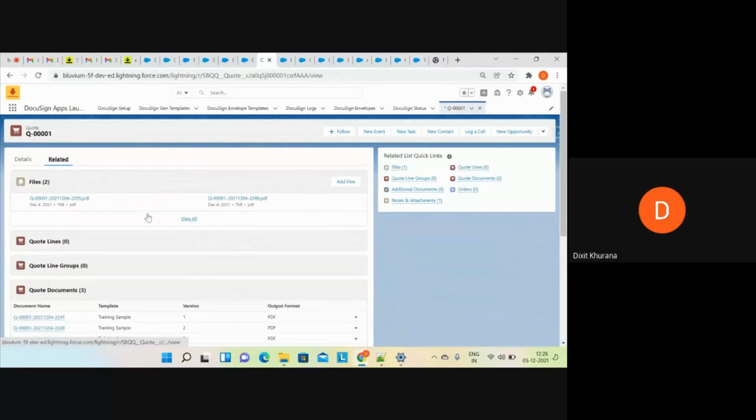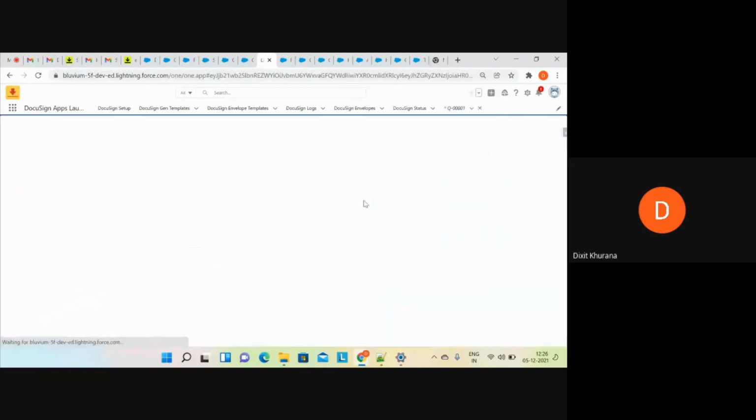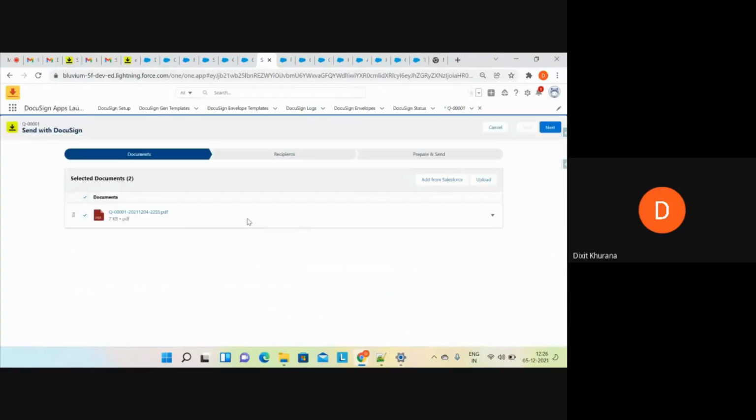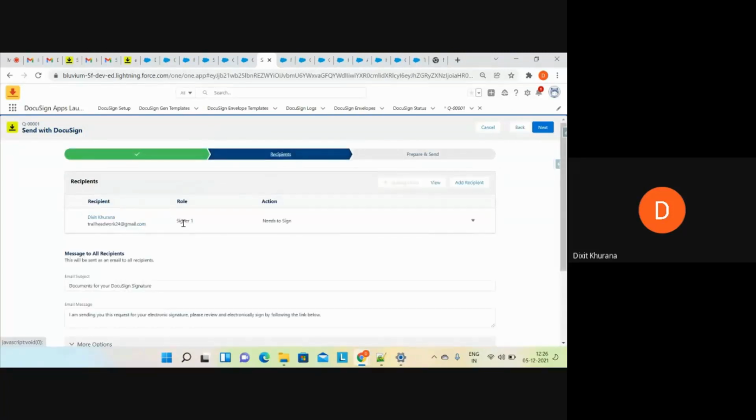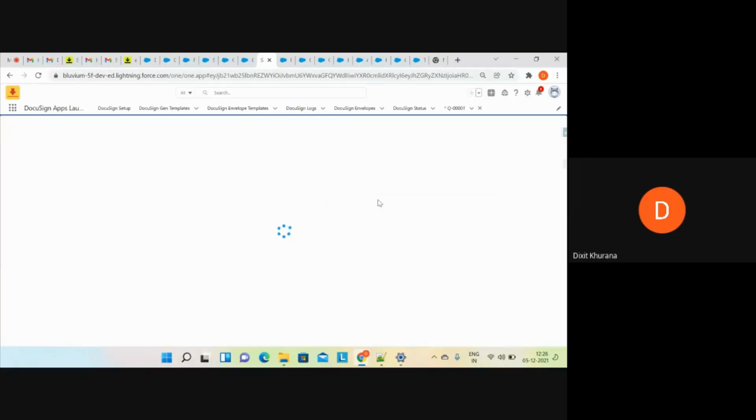This is the related list. You can see I have 2 files now. Now I click on one signee template. This is the document. Going back to recipients, you can see my role is updated, signer 1. Now I move to prepare and send.